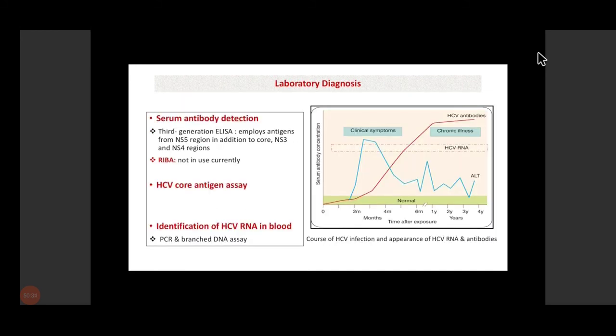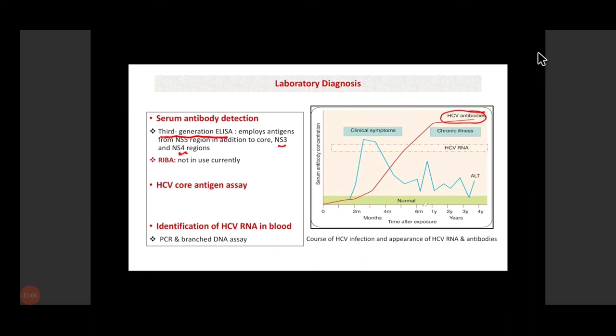Now, laboratory diagnosis of hepatitis C virus mainly depends on the presence of certain viral markers. Basically, we detect antibodies against the hepatitis C virus. Generally, we use third generation ELISA, in which we employ certain non-structural proteins of this virus, like NS5, along with NS3 and NS4. You don't need to go into detail, but just remember that we are detecting HCV antibodies.